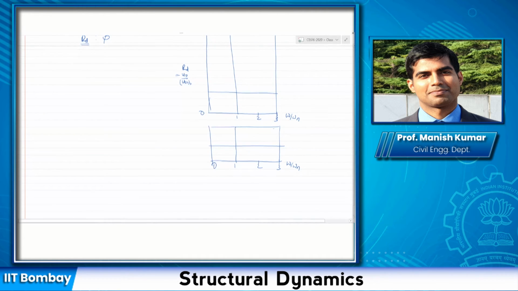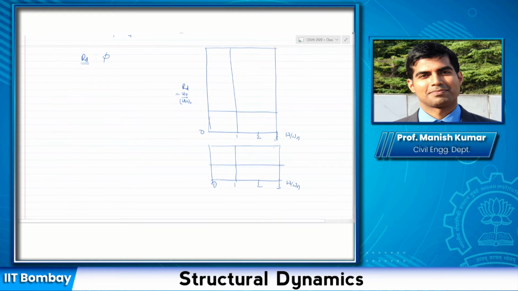All right, so what happens now? Again, let me write the expression for RD. When omega by omega n is very small, like when it is approaching 0, what happens to the value of RD? We saw in the first case, when omega by omega n was equal to 0.5, RD is actually greater than 1.